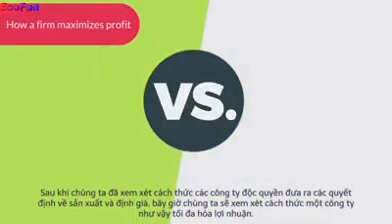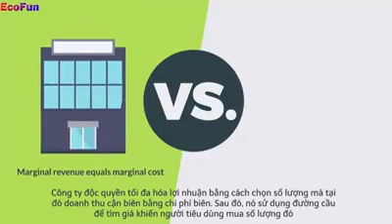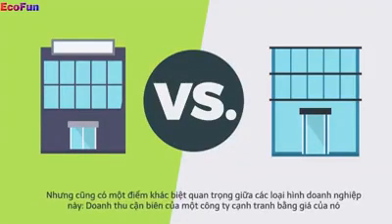Now that we've considered how monopolies make production and pricing decisions, we're ready to examine how such a firm maximizes profit. A monopoly maximizes profit by choosing the quantity at which marginal revenue equals marginal cost. It then uses the demand curve to find the price that will induce consumers to buy that quantity. Similarly, competitive firms also choose the quantity of output at which marginal revenue equals marginal cost. But there is also an important difference between these types of firms.